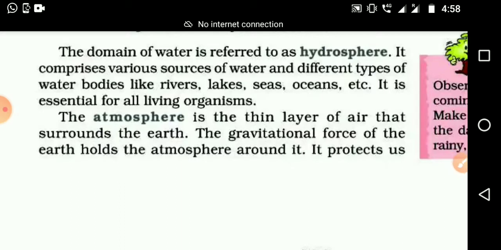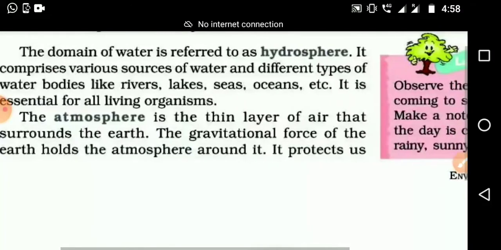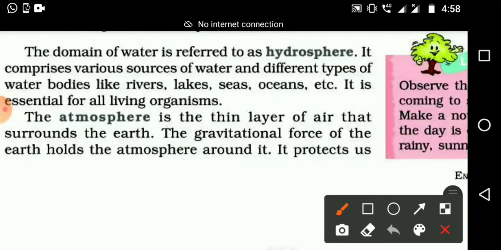So write that word, gravitational force. Be careful because it is a little bit bigger word. GRA. You can see here.